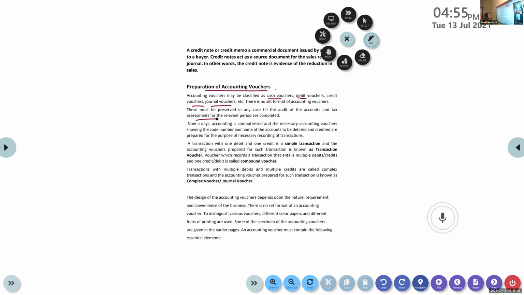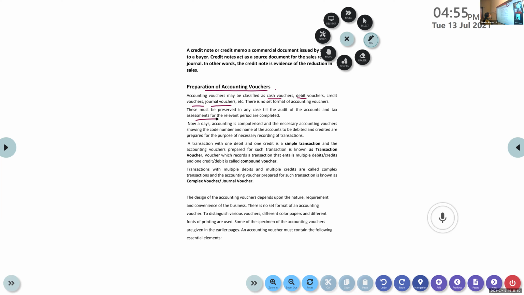Nowadays, it is computerized. Accounting is done in computers, and necessary accounting vouchers showing the code number and name of the account to be debited and credited are prepared for the purpose of necessary recording of transactions. Even if it is computerized, there are accounting vouchers and we must keep them safe.